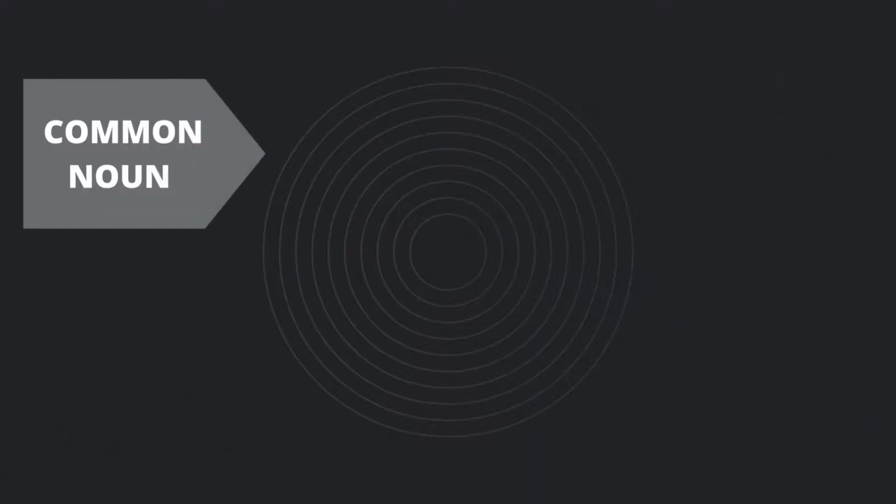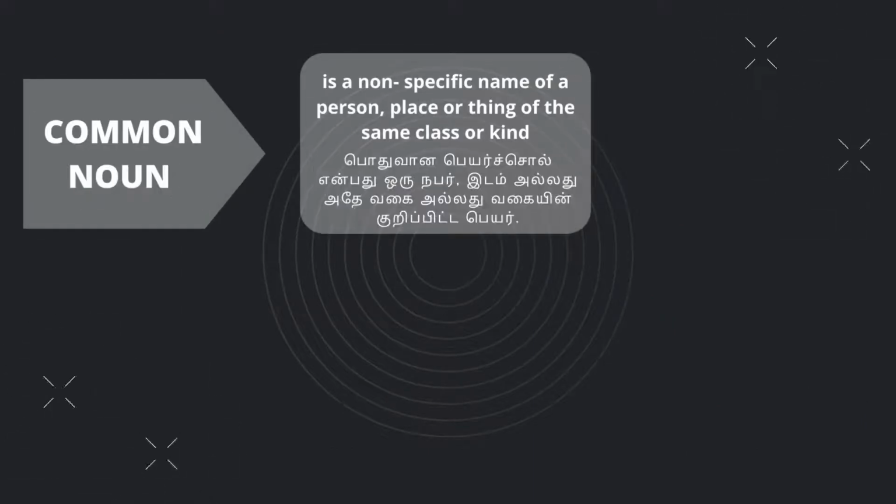Common noun is a non-specific name of a person, place or thing of the same class or kind.